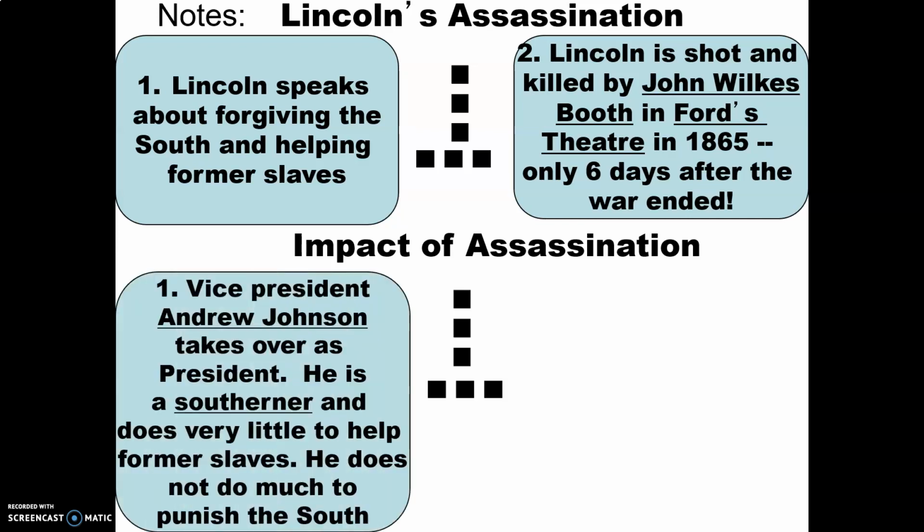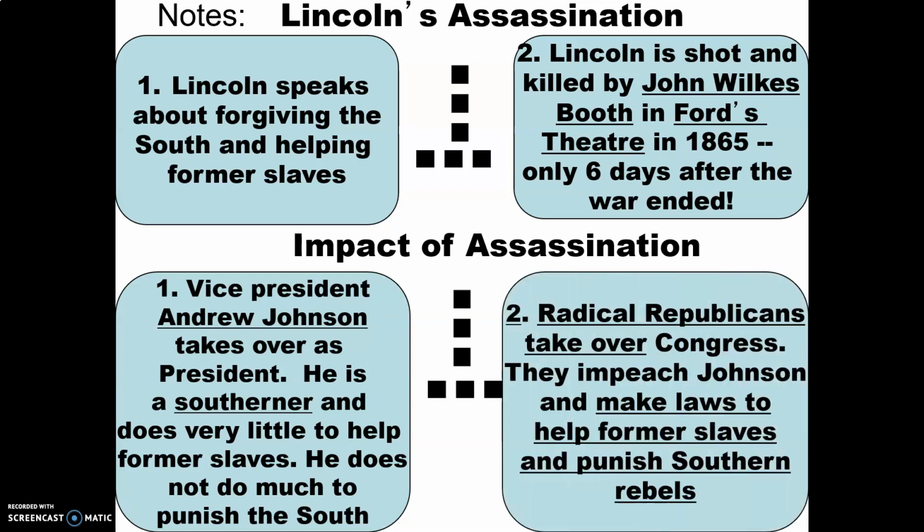So Vice President Andrew Johnson takes over as president. He is a Southerner and does very little to help former slaves. He doesn't do much to punish the South. And once again, the radical Republicans want to punish the South, but Andrew Johnson doesn't want to because he obviously is a Southerner. I think he's from Tennessee, if I'm not mistaken. Radical Republicans take over Congress, and you got to remember, the ones that impeach the president or fire the president are Congress. So all these radical Republicans in Congress are going to impeach Johnson so they can make laws to help former slaves and punish Southern rebels.